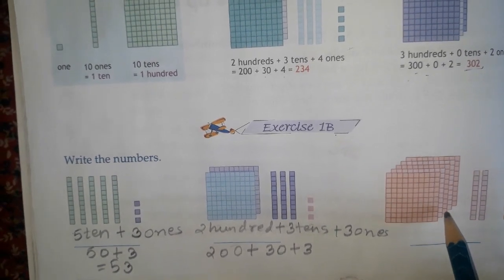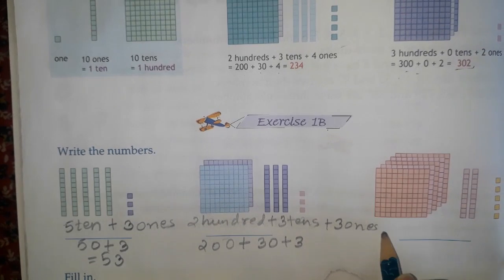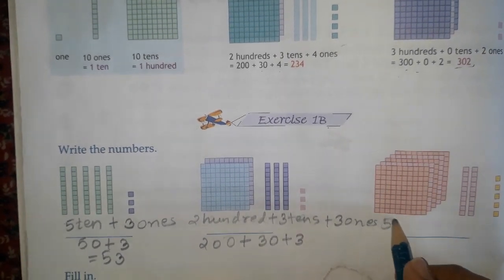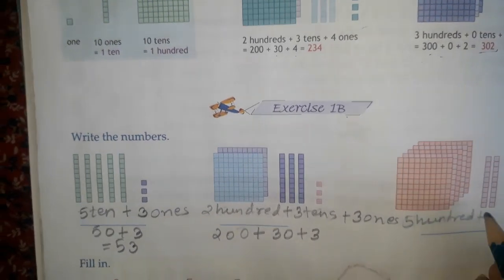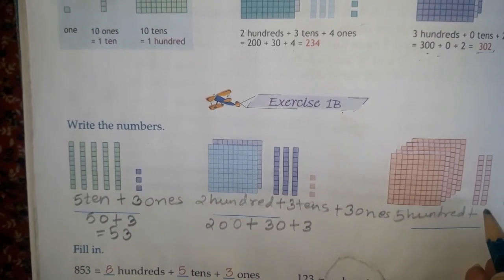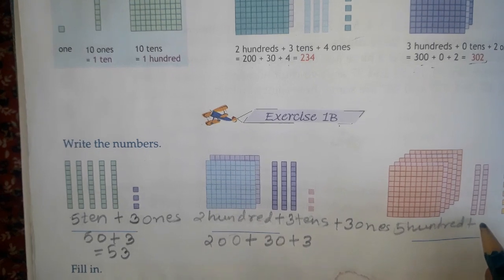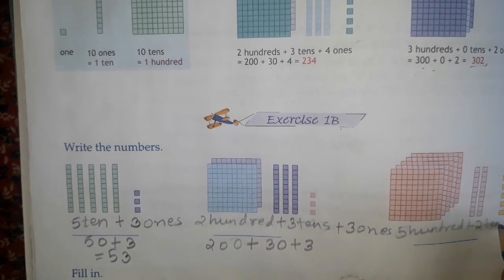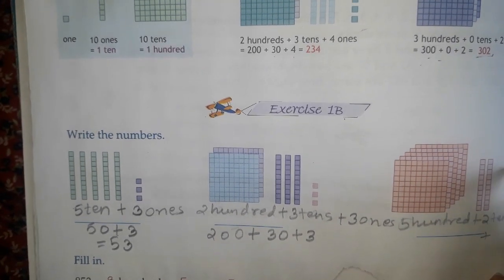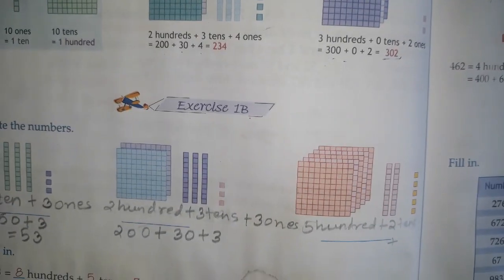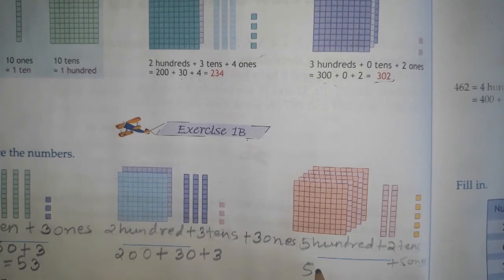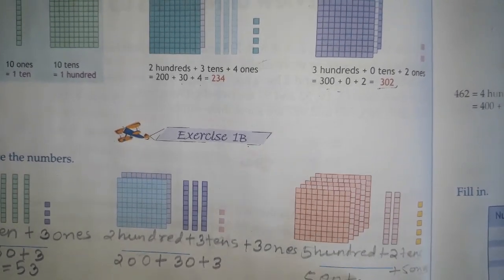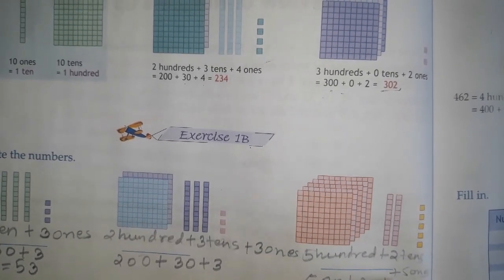There are 5 boxes, that means 500, plus 2 bars of 10 ones have been given. We'll write it 2 tens and 5 ones. It will be 500 plus 20 plus 5.